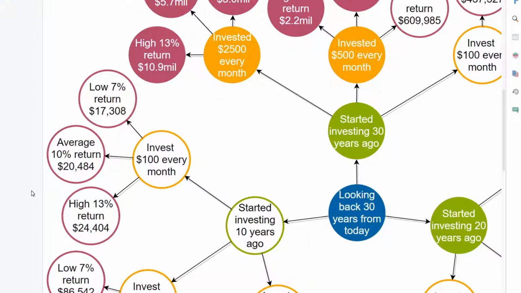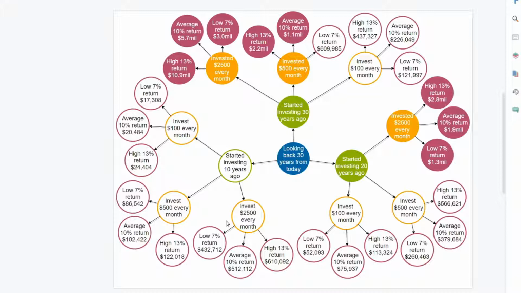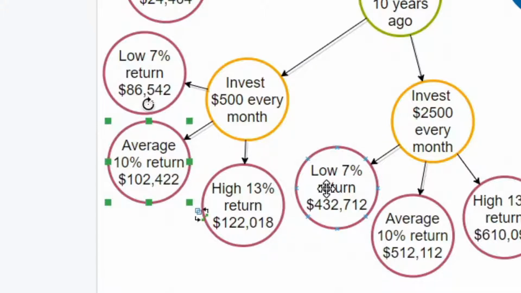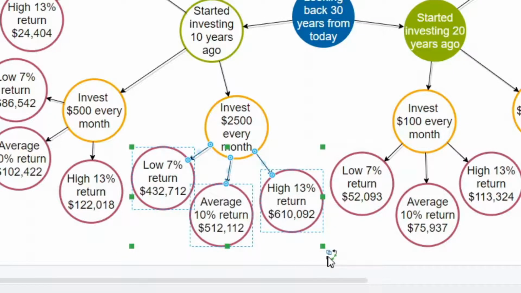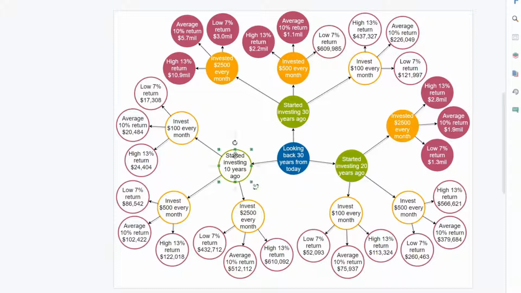As you may have noticed from the outlined circle, the decision circle of starting investing only 10 years before our end date has already made it impossible to reach our goal, regardless of the decisions we make from here on out. However, we can note that by starting our investing 20 years from now, we could still put together about $100,000 by investing $500 a month for only 10 years, and in the ballpark of $500,000 or halfway to our goal of $1 million by really cranking up the heat and investing $2,500 a month for those last 10 years. So we know that as far as becoming a millionaire, starting 20 years late is not a winning strategy.